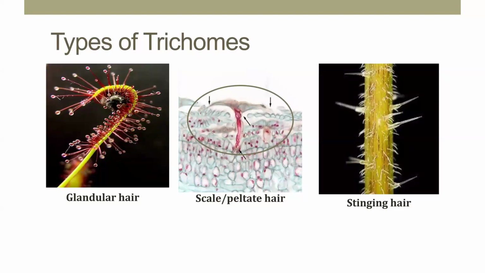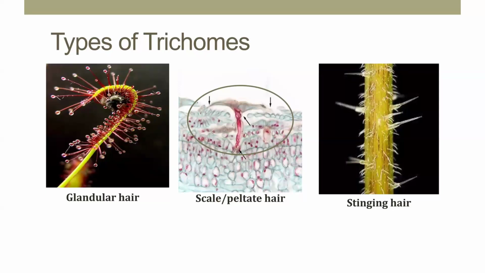Generally chloroplast is absent in the epidermal cells, except in the guard cells, where chloroplast is present. Another type is the bulliform cells, also called motor cells. These are thin-walled cells with a large vacuole.